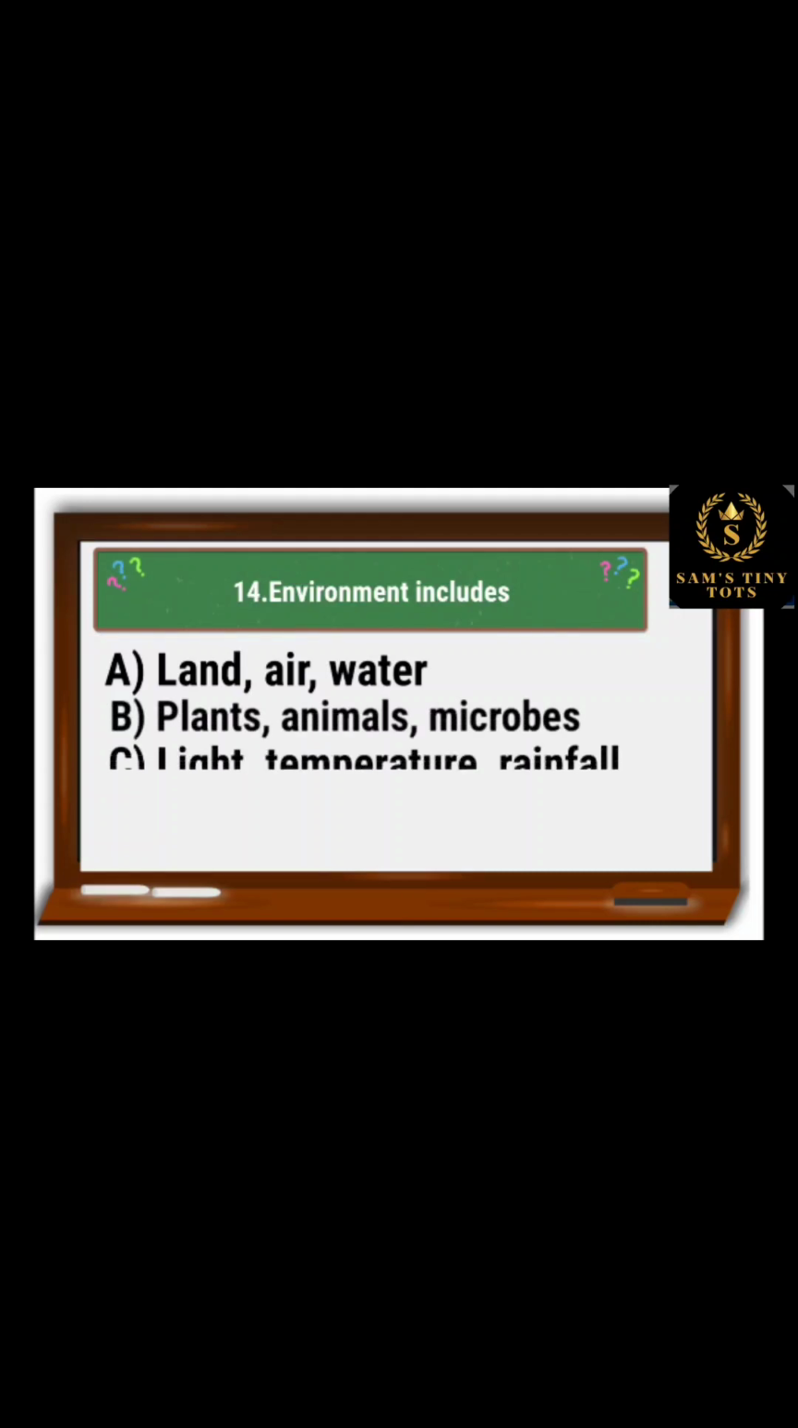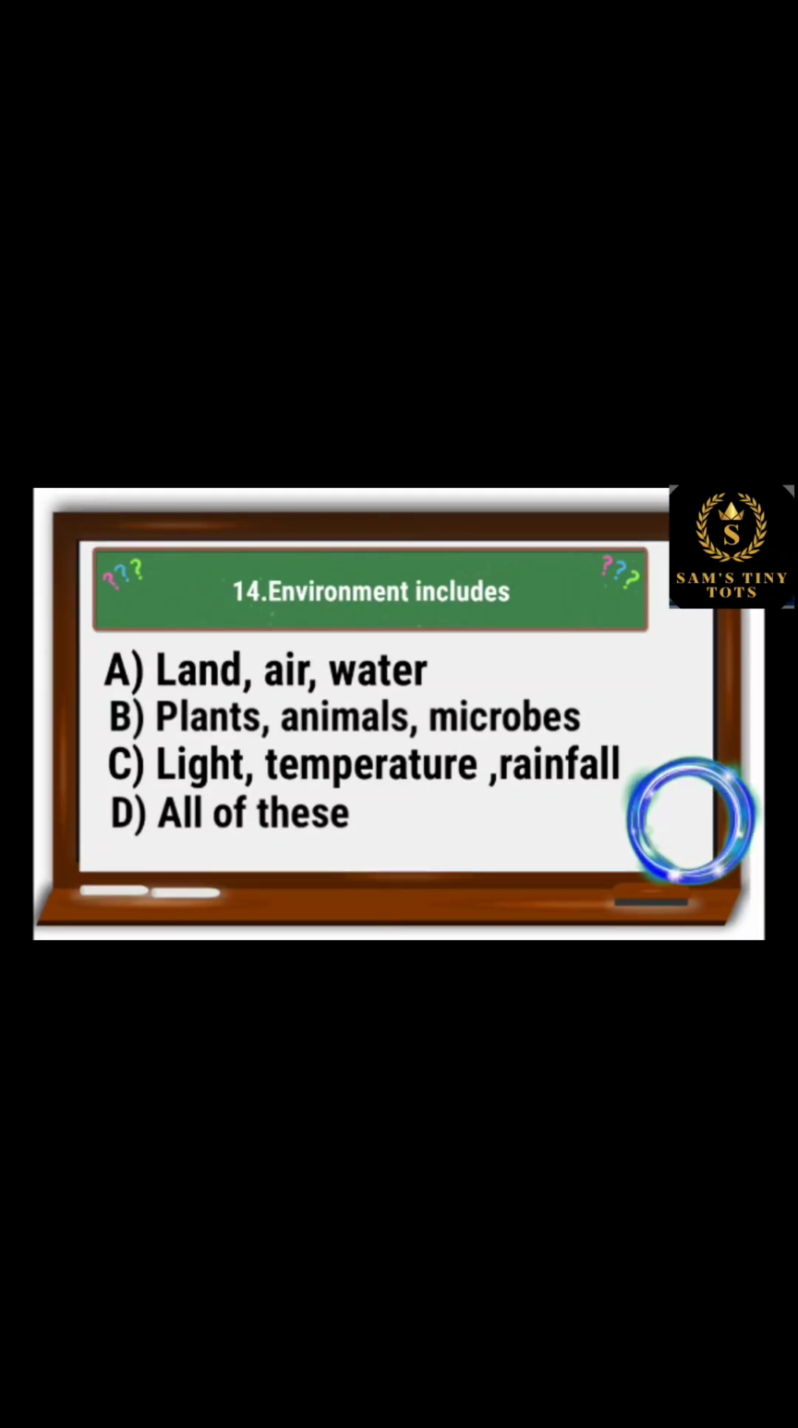14. Environment includes: option A, land, air, water; option B, plants, animals, microbes; option C, light, temperature, rainfall; and option D, all of these. And the correct option is option D, all of these.